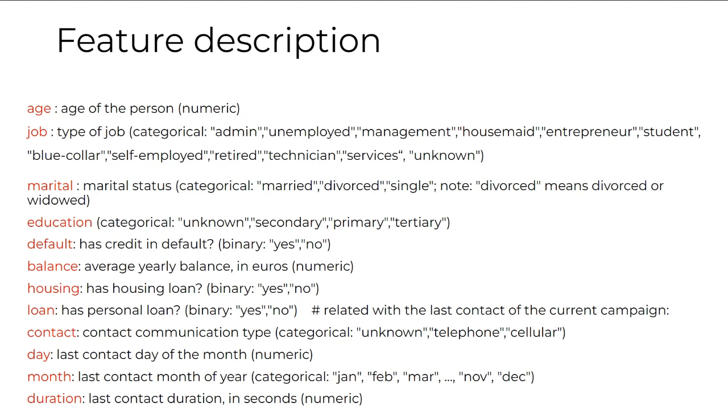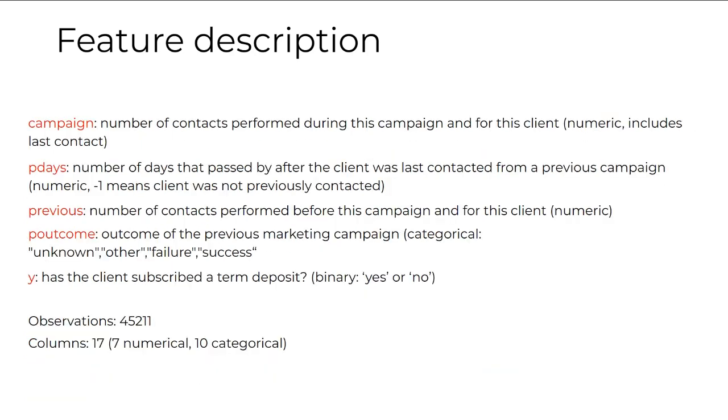Day, which is the last contact day of the month. Month, which is the last contact month of the year, and it is a categorical variable which includes values from Jan to December. Duration, it is the number of seconds that the person has talked on the phone. Campaign, it is the number of contacts performed during the current campaign for a particular client. P days, which is the number of days passed after the client was contacted from a previous campaign.